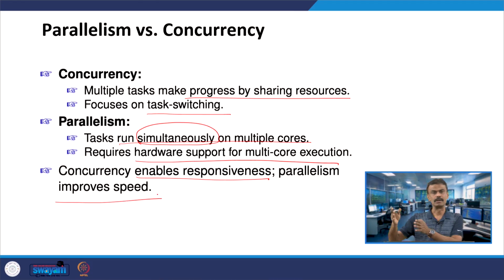Suppose you have a parallel machine and you are running the program. If you assume that you are using a single machine, your speed will be improving with the parallel one. Whereas in the case of concurrency, this is enabling the responsiveness. So, this is the major difference between parallelism and concurrency.